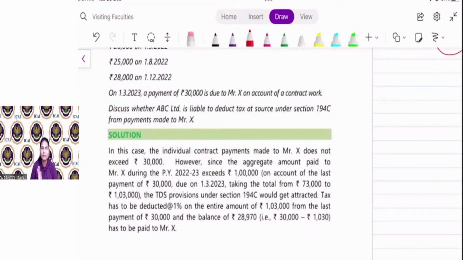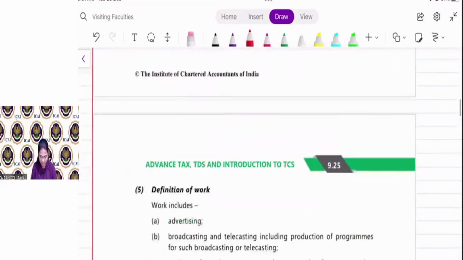Right? On the 4th bill, the value of the contract is 1 lakh 3,000. So the TDS is required to be deducted at 1% on 1 lakh 3,000, that is 1030, from the last bill. That is from the 30,000, 1030 TDS is required to be deducted. See the value, the TDS is required to be deducted before GST, excluding GST. The circular is given. We will discuss it in a later part.